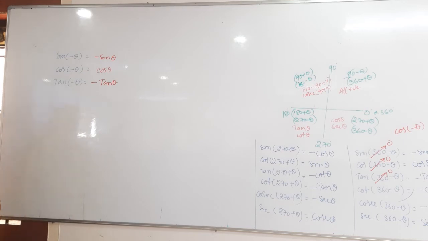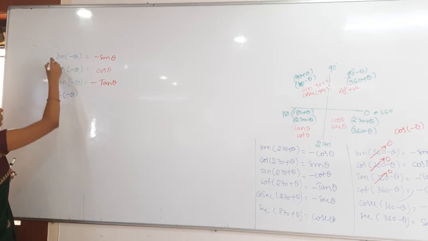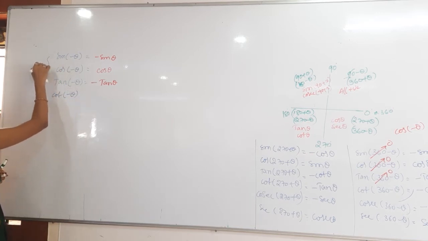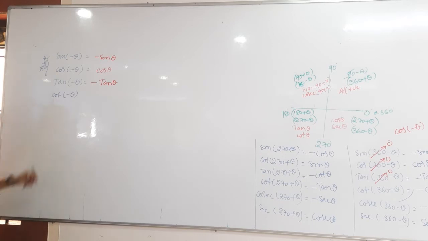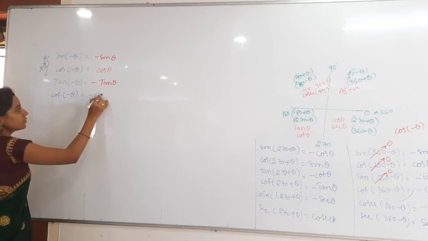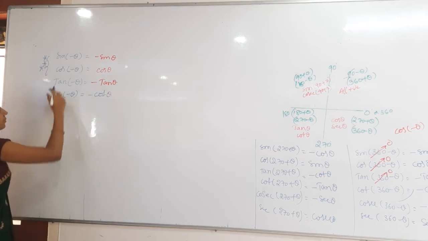That's it. Then next one, whenever you take cot minus theta, very important. These two are very important for us in physics. Cot minus theta will be what you will get? Cot minus theta will be minus cot theta. Why? Because you can do cos by sin.